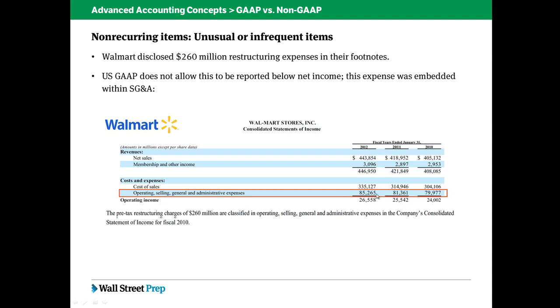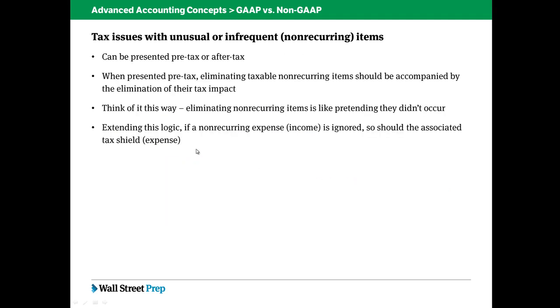If we pretend like that didn't happen and just look at operating SG&A as just $85 billion flat, then you're also going to have to pretend like the tax shield that having incremental expenses creates isn't going to be there. And that's what this slide is about.